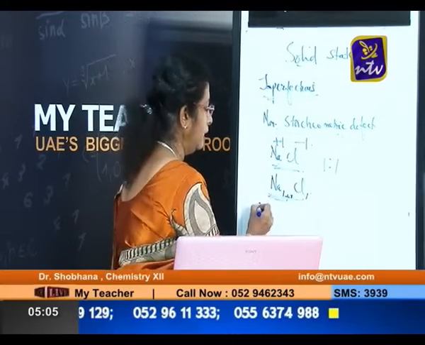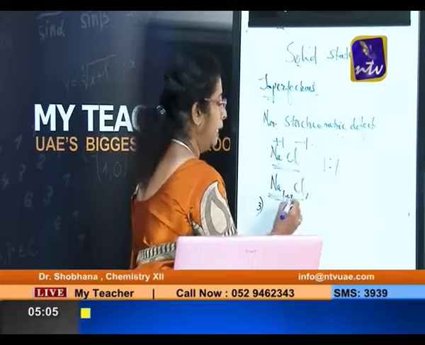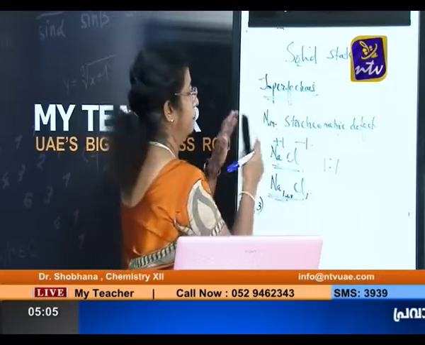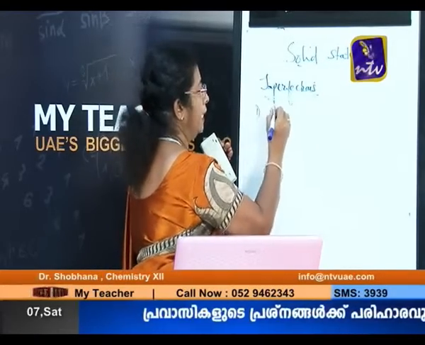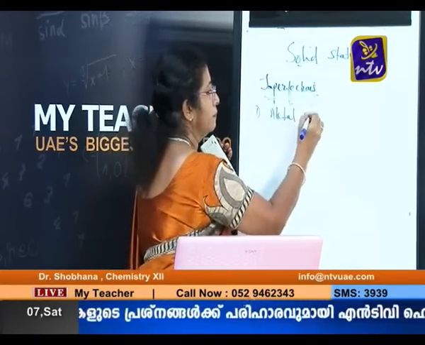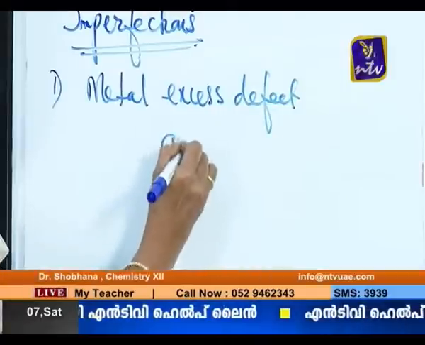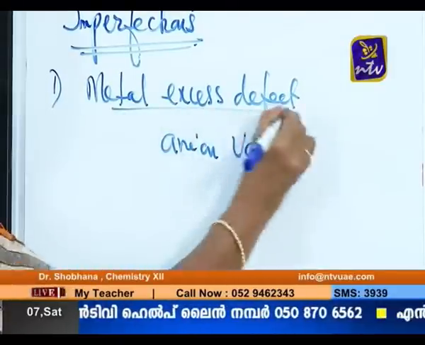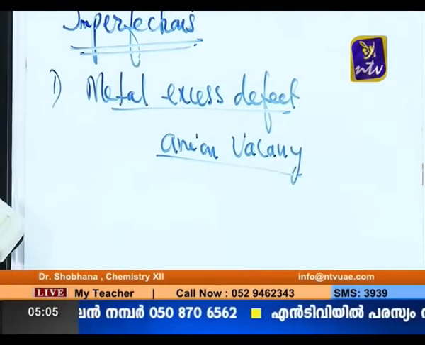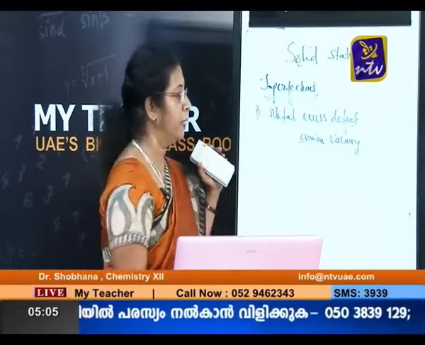There are three such types of defects we have to study. One is metal excess defect, metal excess defect due to anion vacancy. Okay, how does this metal excess defect due to anion vacancy happen, and how is it possible?